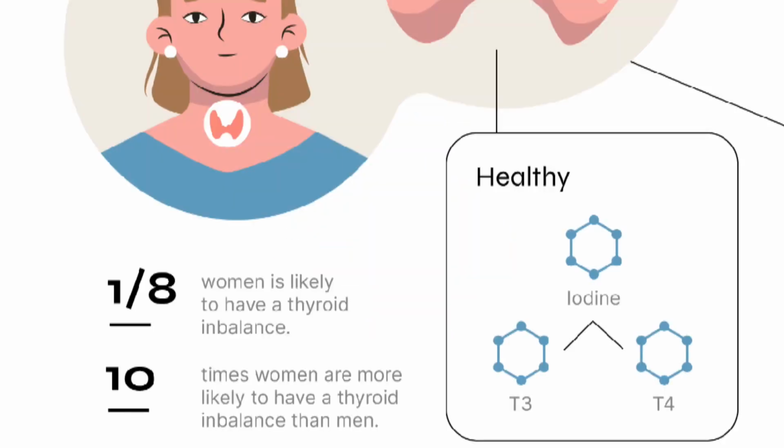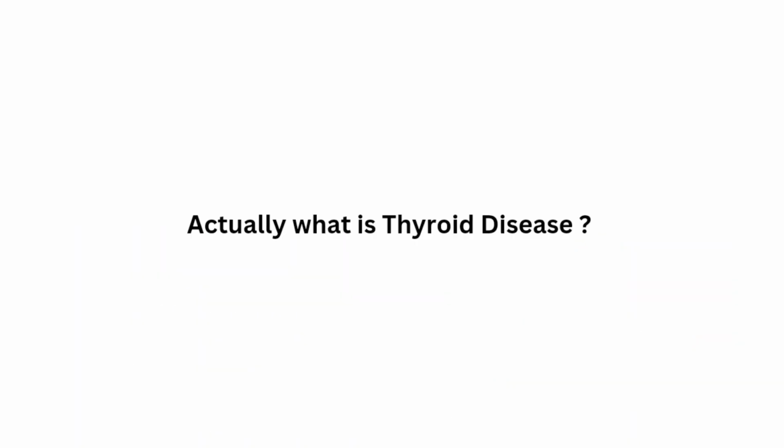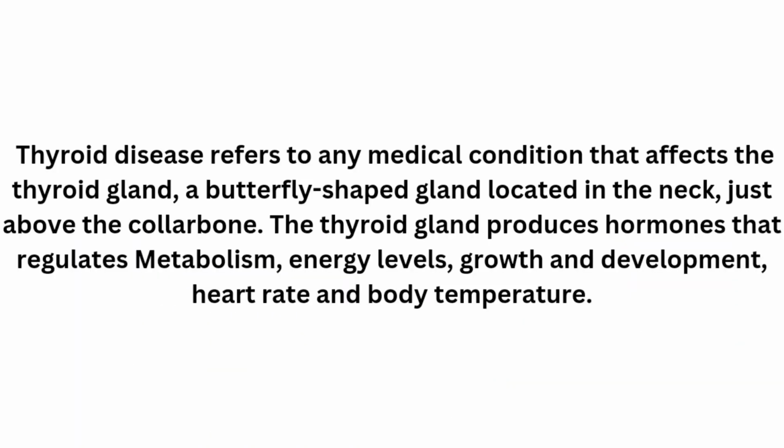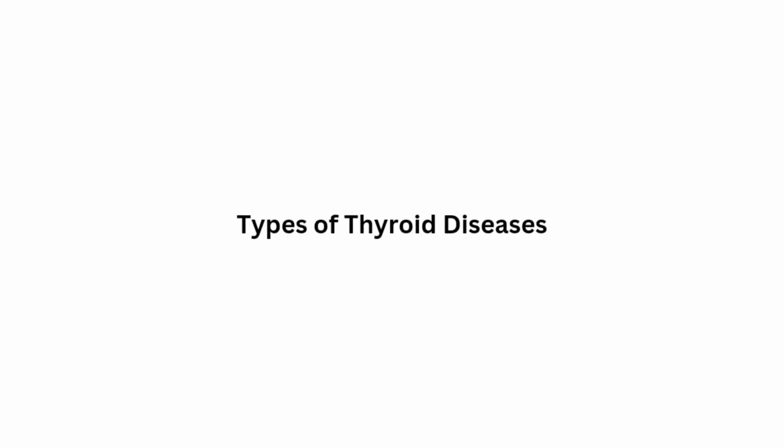In this video we will learn about thyroid disease. Actually, what is thyroid disease? Thyroid disease refers to any medical condition that affects the thyroid gland, a butterfly-shaped gland located in the neck, just above the collarbone. The thyroid gland produces hormones that regulate metabolism, energy levels, growth and development, heart rate and body temperature.